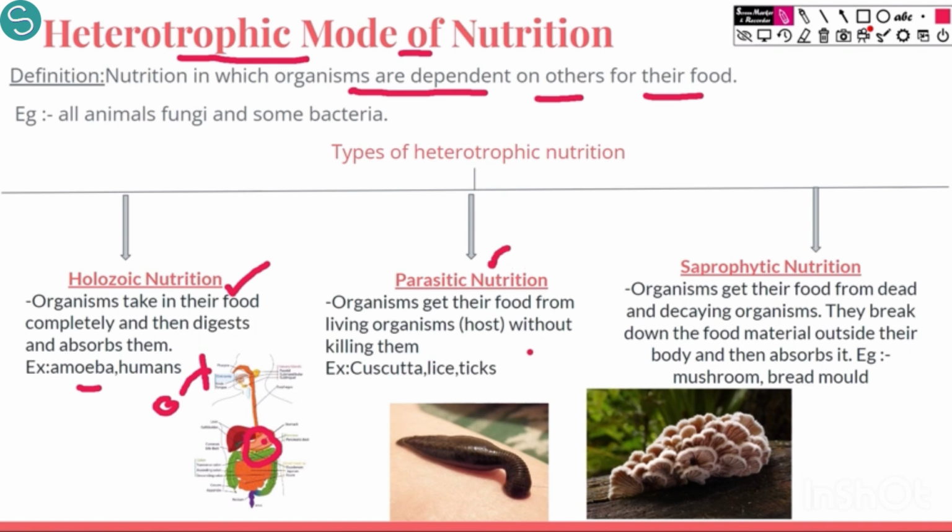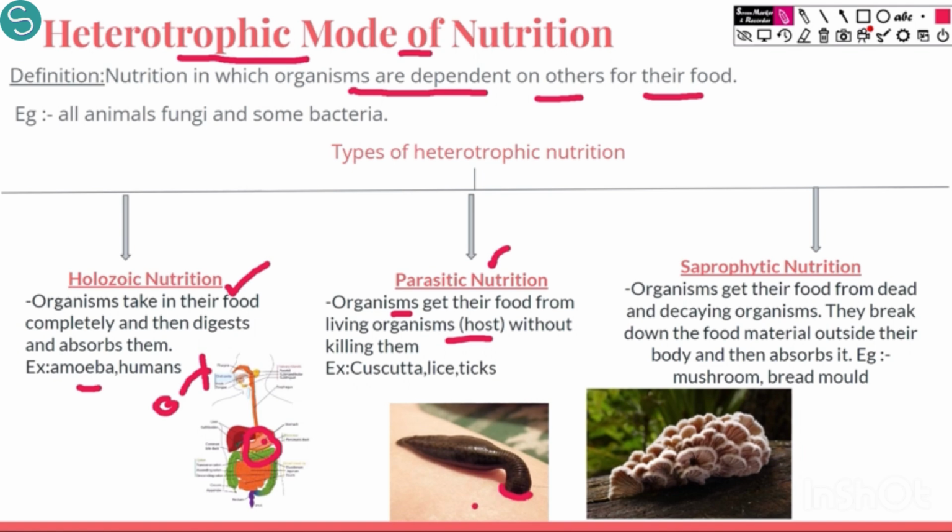In parasitic mode of nutrition, the organisms get their food from a living organism. For example, here we have a leech. You can see here, this is the sucker of the leech by which it has attached itself to the body of an organism.